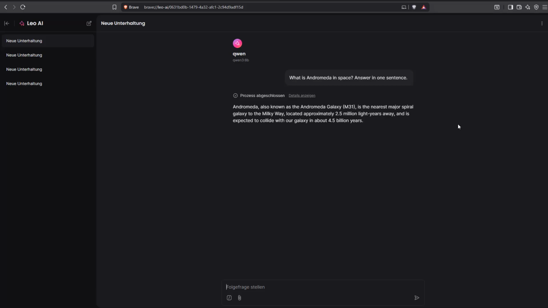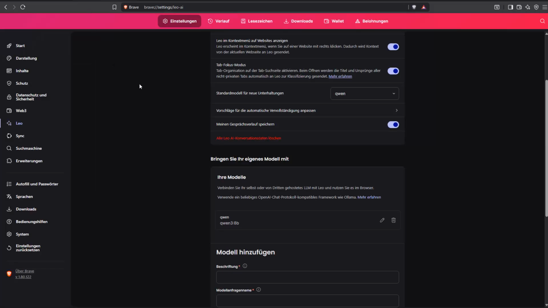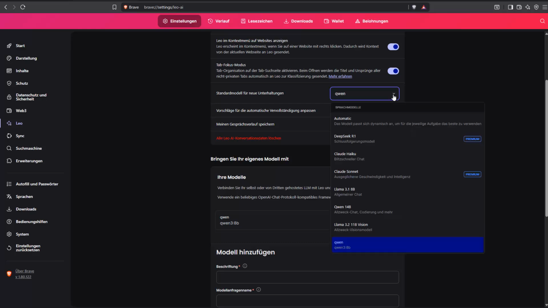For that, you need to go into the settings of Brave. Here I'm in the settings. Apologies, this is in German, but you should also see Leo here. And if you go to Leo, there you can set the standard model for all the conversations you have. There are a few integrated by default.